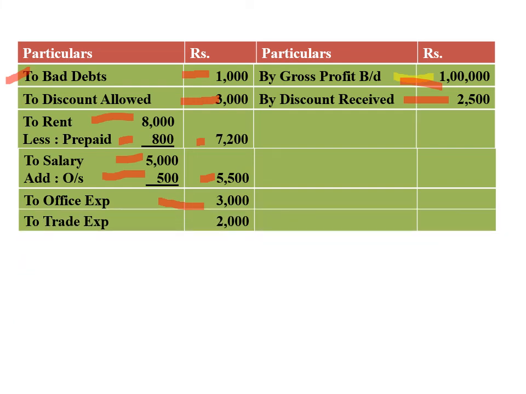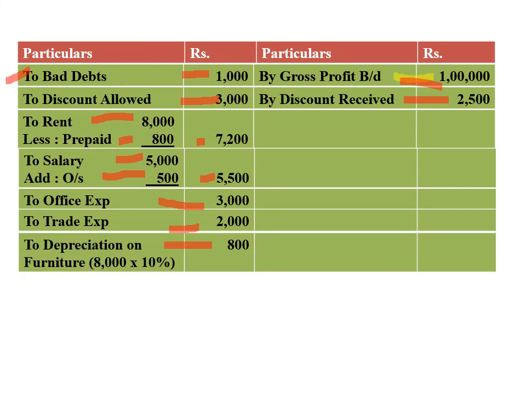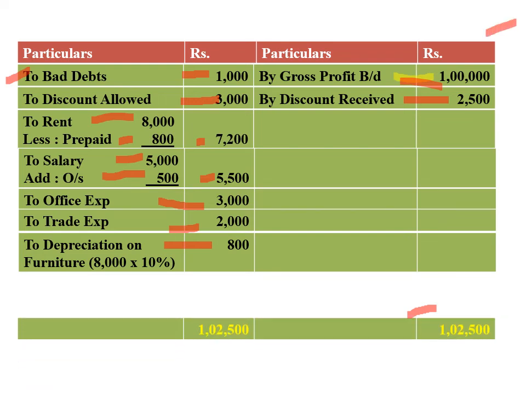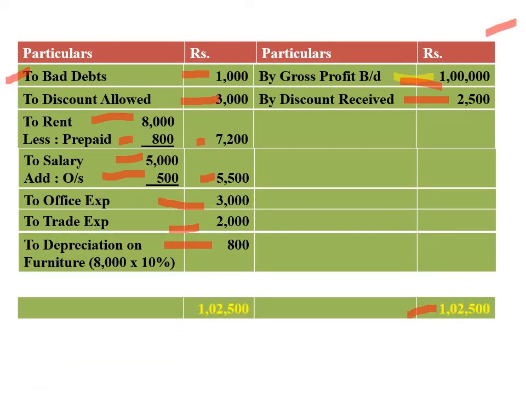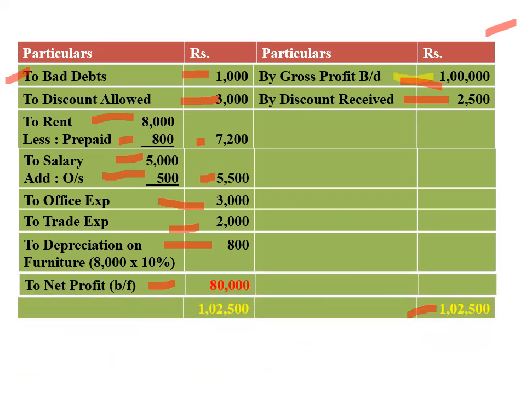Next, trade expenses 2000 rupees. Next one, depreciation on furniture: 8000 into 10% depreciation, 800 rupees. Next, the total comes to 1,02,500, credit side is more, and the balancing figure comes to 80,000 rupees. It is the net profit to be transferred to balance sheet.